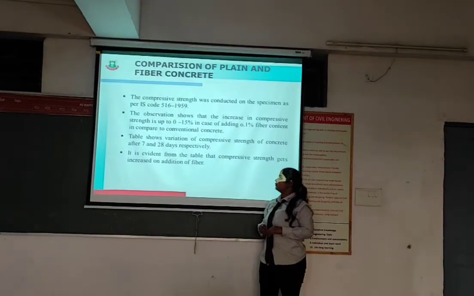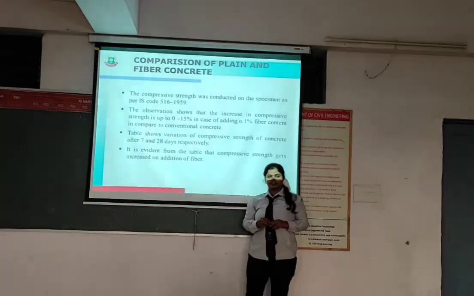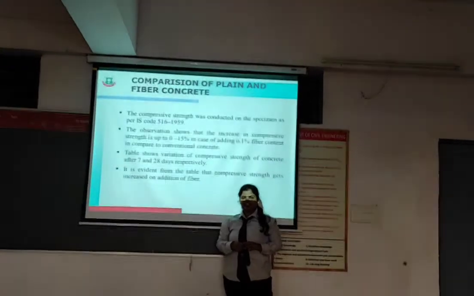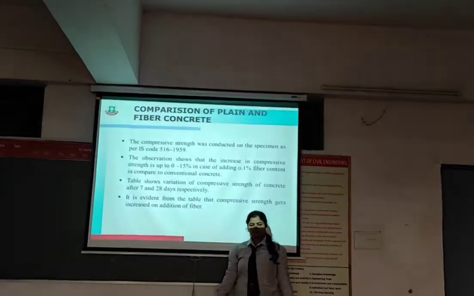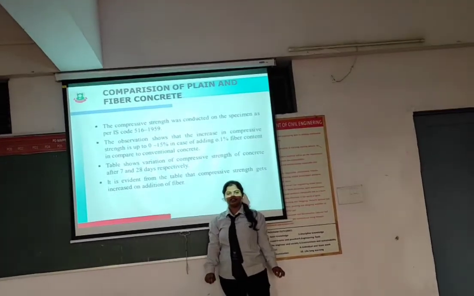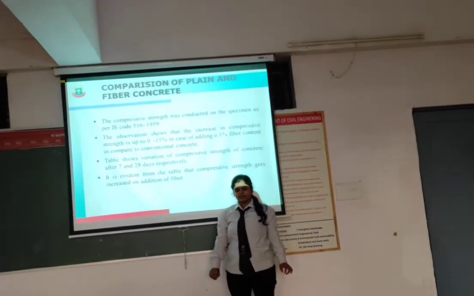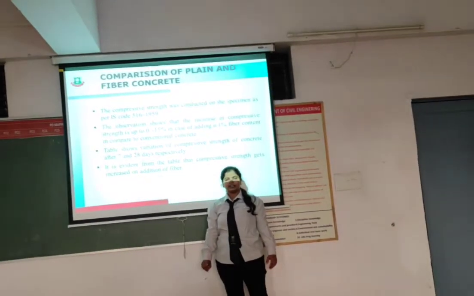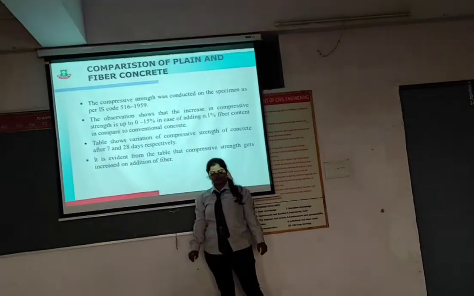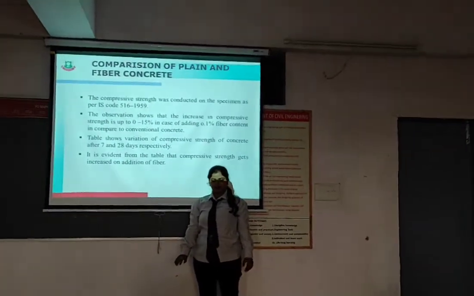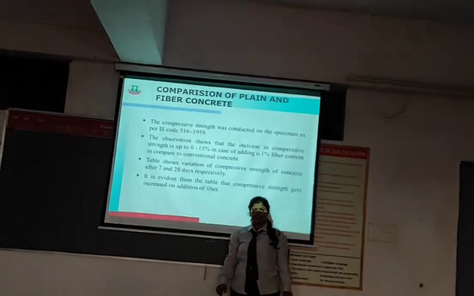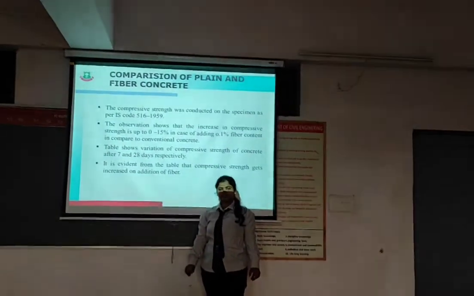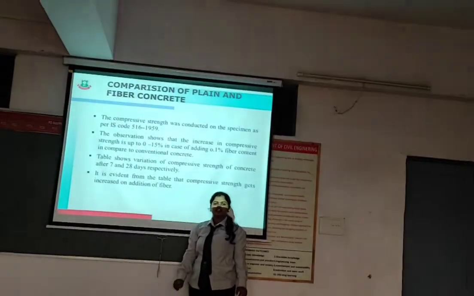Comparison of plain and fiber concrete. The compressive strength test was conducted on the specimens as per IS code 516:1959. The observations show an increase in compressive strength of up to 15% in the case of adding 0.1% of fiber content compared to conventional concrete. The table shows the variation of compressive strength of concrete after 7 and 28 days respectively. It is evident from the table that compressive strength increases with the addition of fiber.